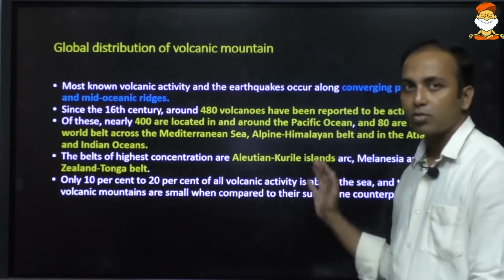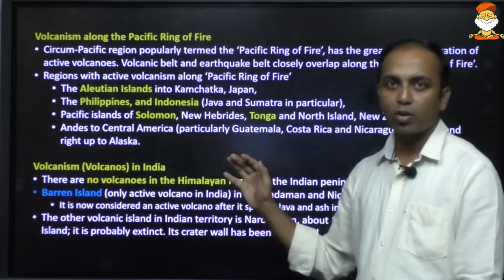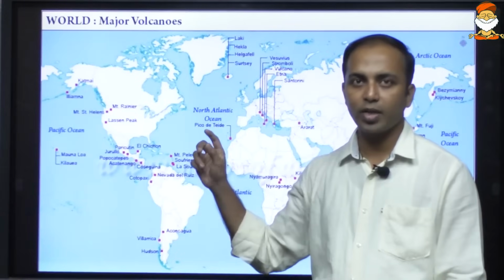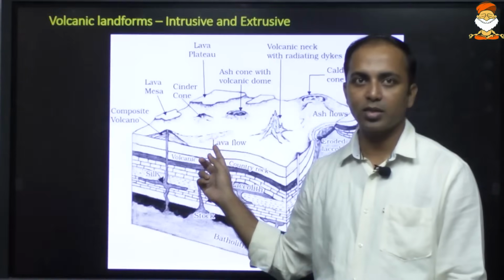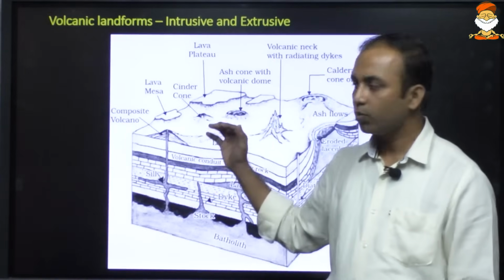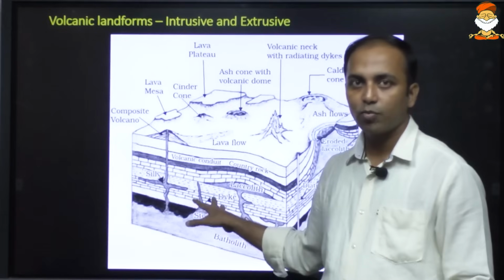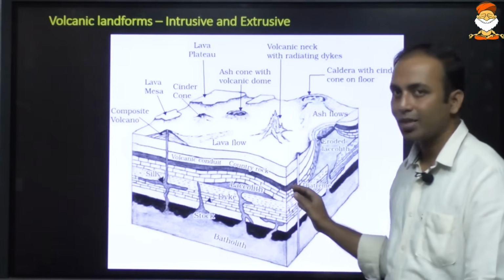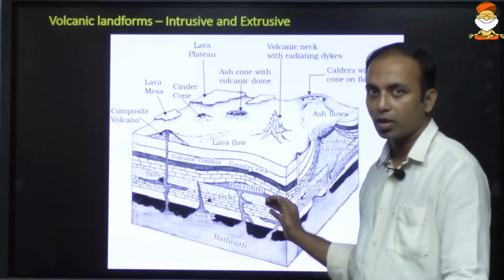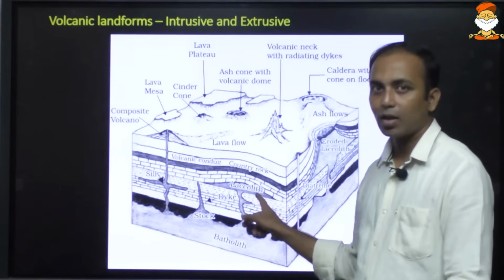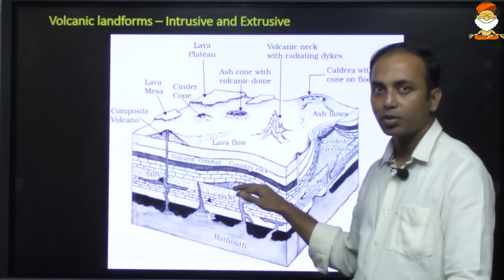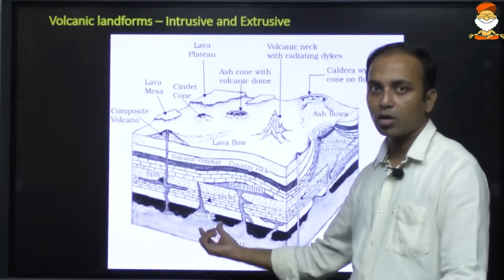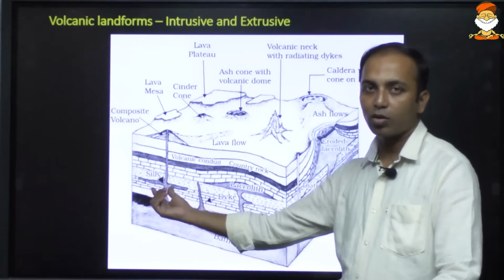Now volcanic mountains are spread mostly in the Pacific Ring of Fire region. In the case of India, we have only one volcanic mountain, that is Barren Island. Some volcanic material may get trapped inside, and it will lead to the formation of different structures. When it is dome shaped, it is a laccolith. When the dome shape is reversed, it is a lapolith. Then there are batholith, stock, dike, and sill or sheet.